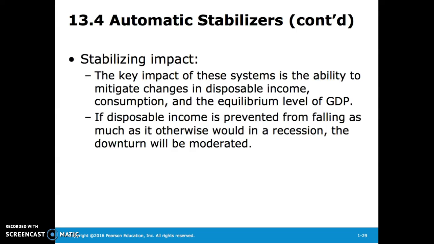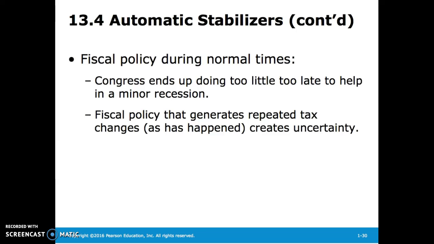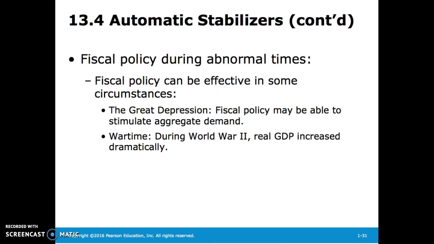If disposable income is prevented from falling as much as it otherwise would in a recession, the downturn will be moderated. During normal times, Congress ends up doing too little too late to help in a minor recession. Fiscal policy that generates repeated tax changes, as has happened, creates uncertainty. During abnormal times, fiscal policy can be effective in some circumstances.